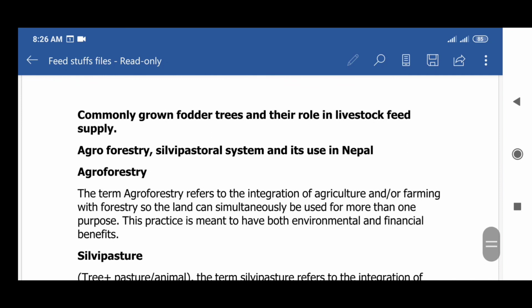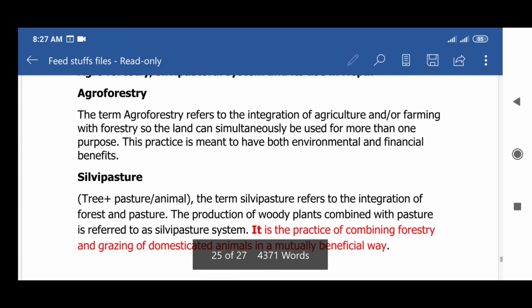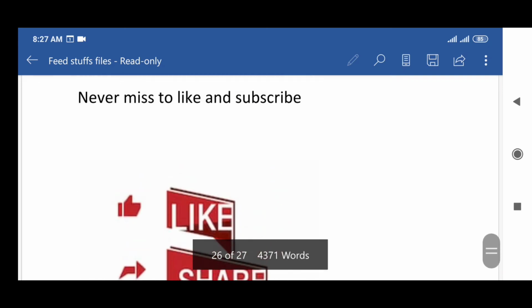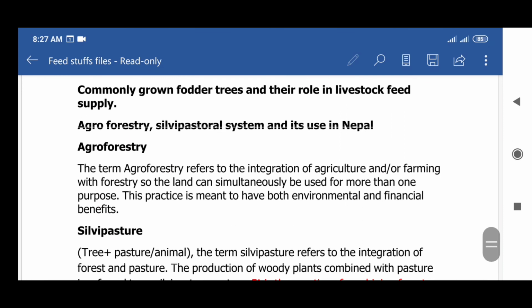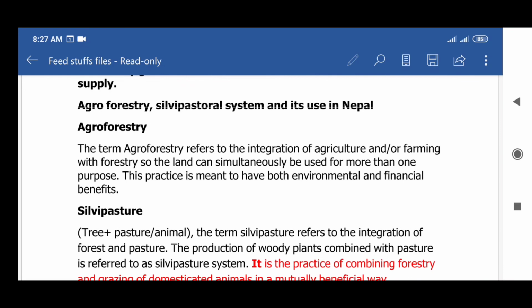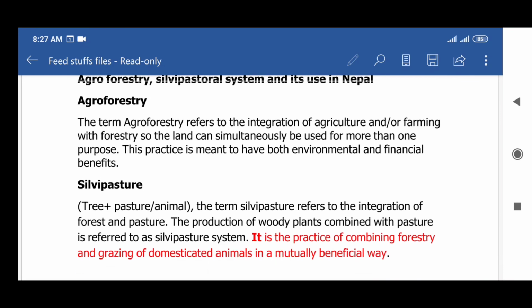And the next topic is common grown fodder trees and their role in livestock feed supply. At first, agroforestry. The next is silvipasture. The term agroforestry refers to the integration of agriculture or farming with forestry, so the land can simultaneously be used for more than one purpose. This practice is meant to have both environmental and financial benefits.